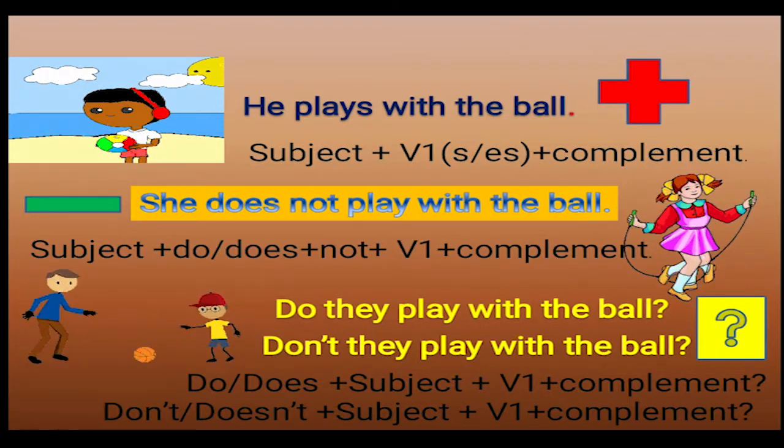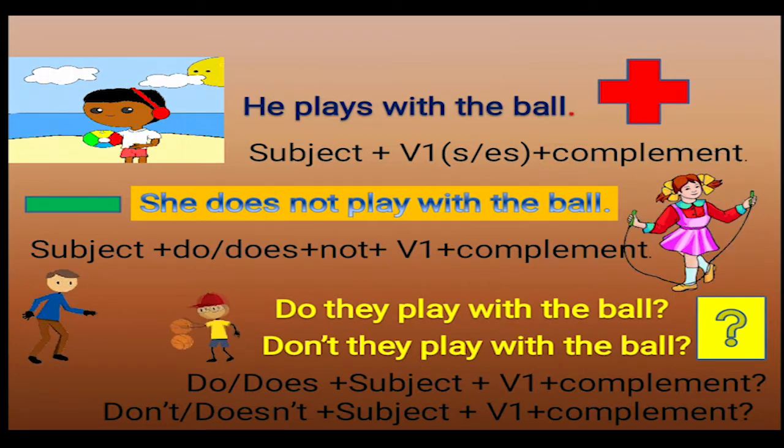We have already understood that in an affirmative or positive sentence the structure is subject plus verb in the root form, added to S or ES if needed according to the subject, whether it is singular or plural, plus the complement. For example, he plays with the ball. For a negative sentence, subject plus do or does depending upon the subject, plus not, plus V1, plus complement. For example, she does not play with the ball.